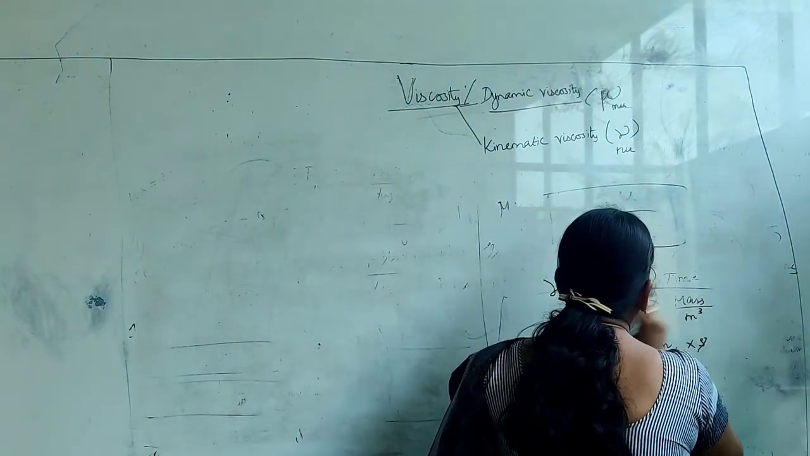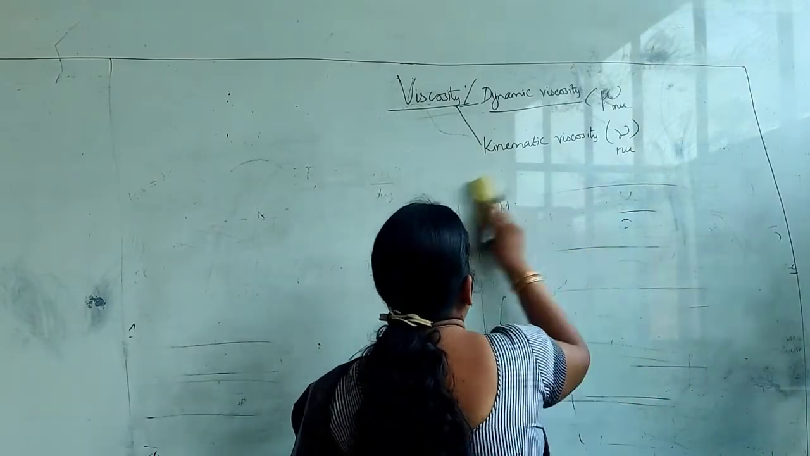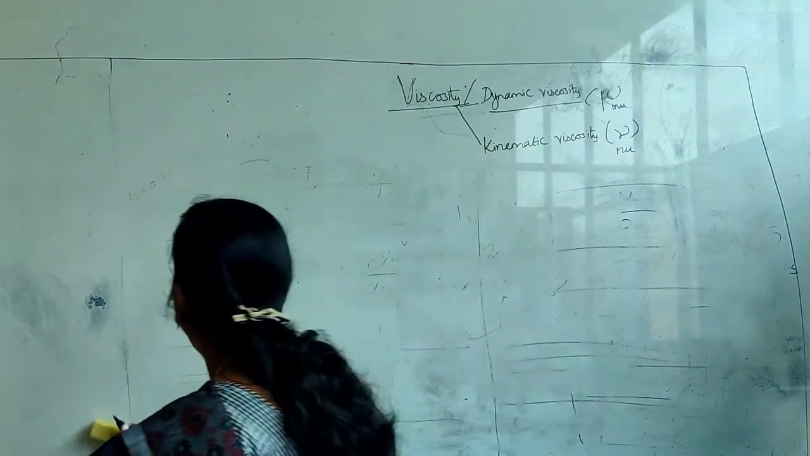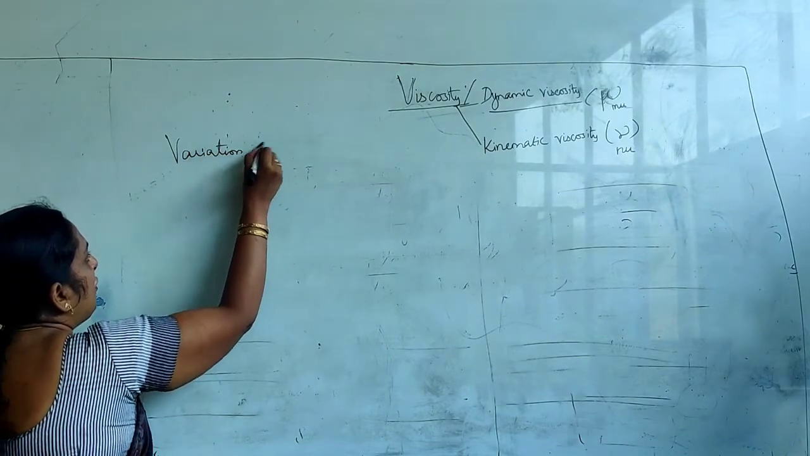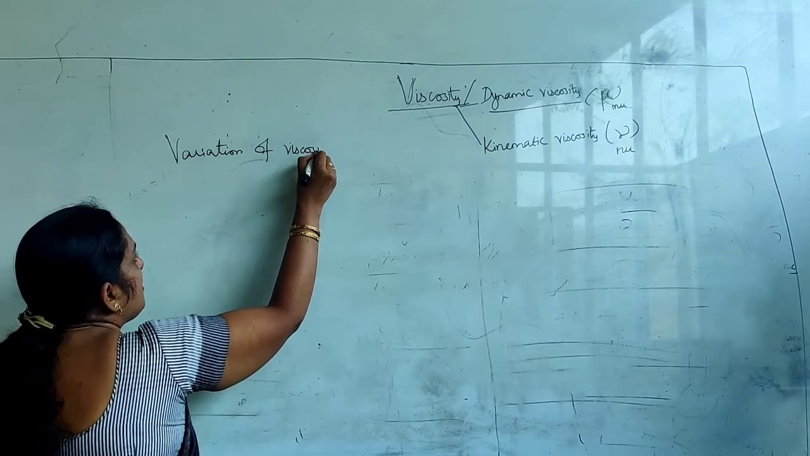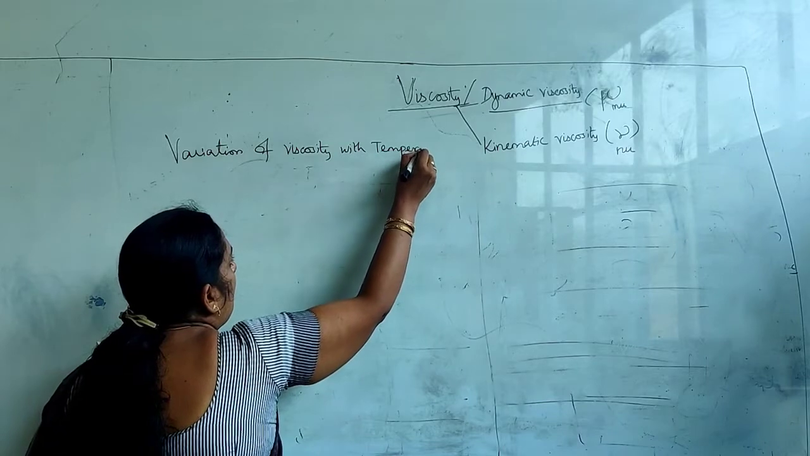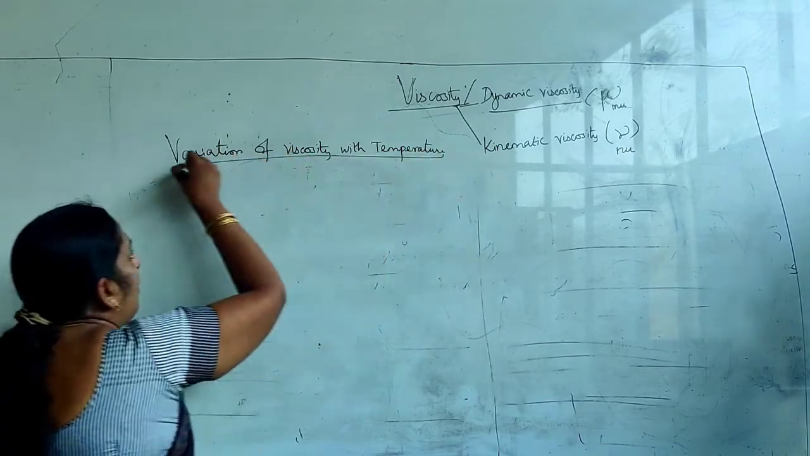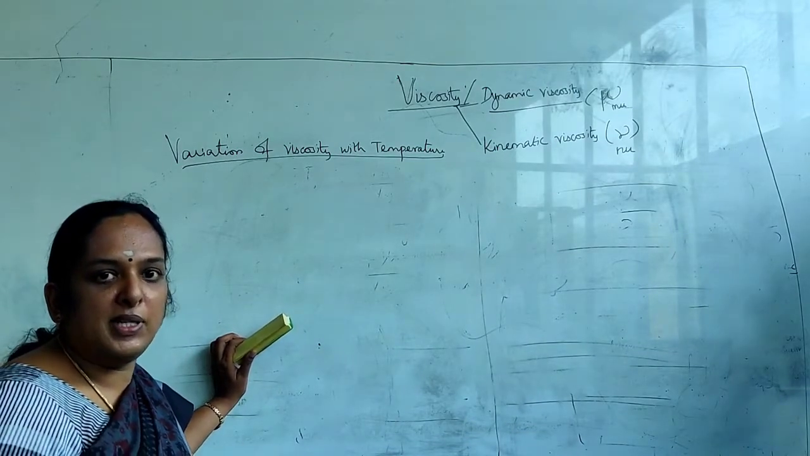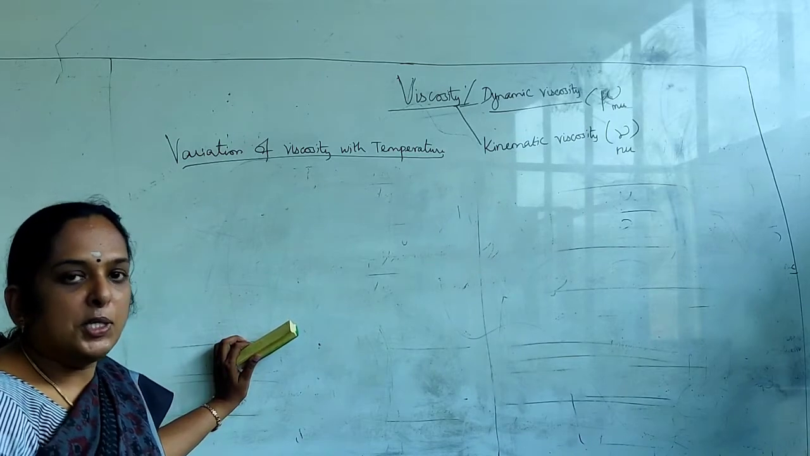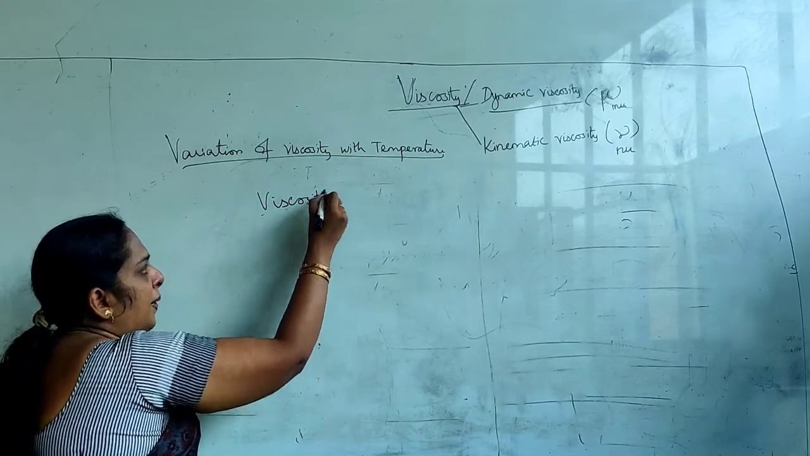Now, we will see whether this viscosity varies with temperature or not. So that is the variation of viscosity with temperature. Normally, as I said, we have two types of fluids. One is liquids, another one is gas. So what happens is this viscosity depends upon two important parameters.